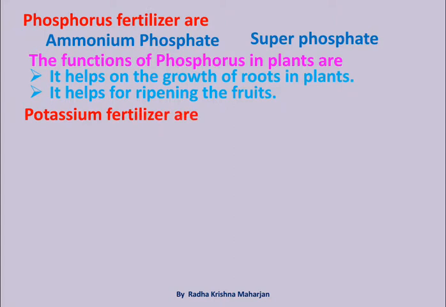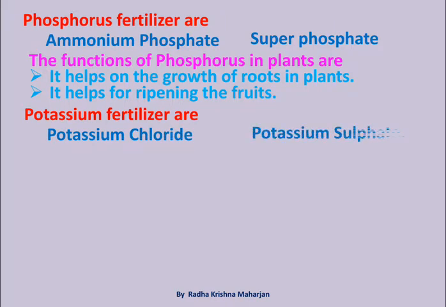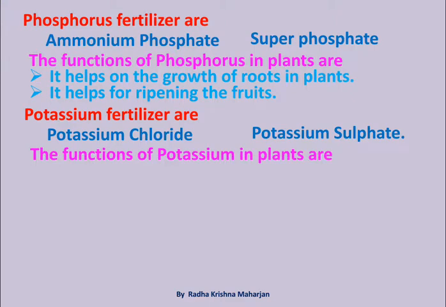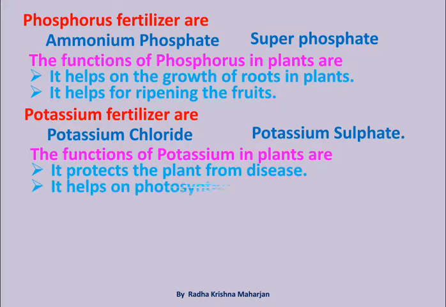Potassium fertilizers are potassium chloride, potassium sulfate. The functions of potassium in plants are: it protects the plant from disease. It helps on photosynthesis of plants.